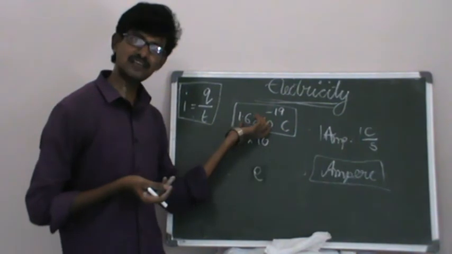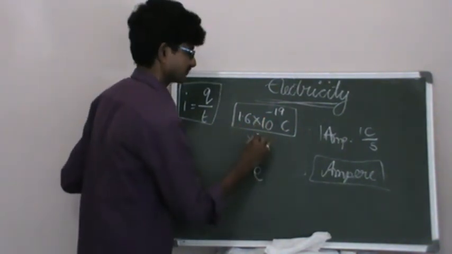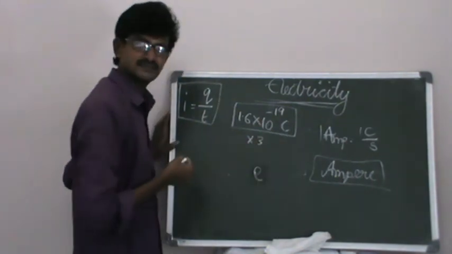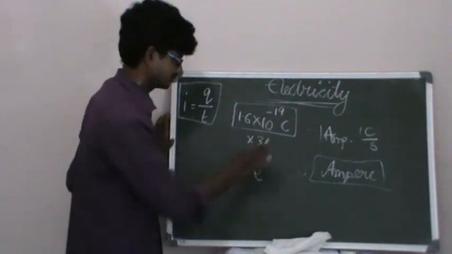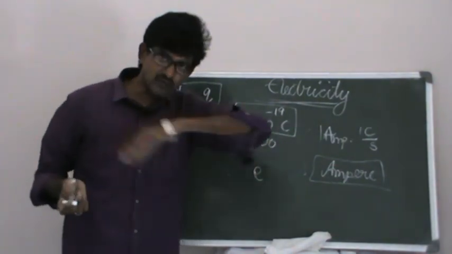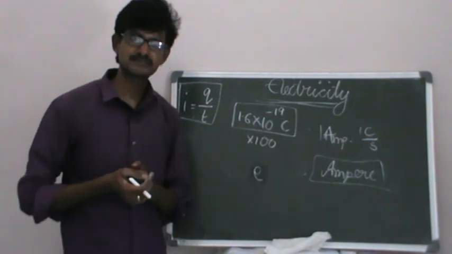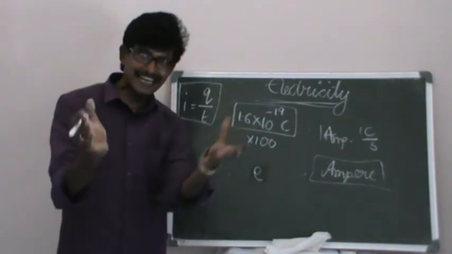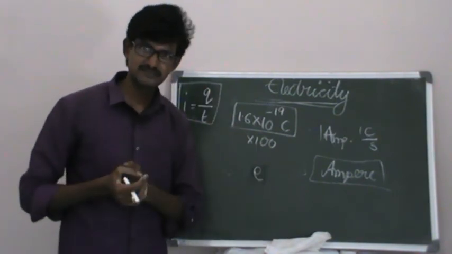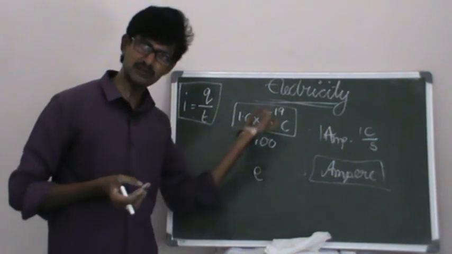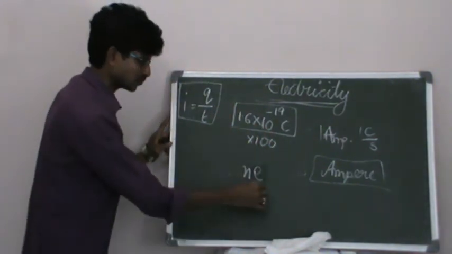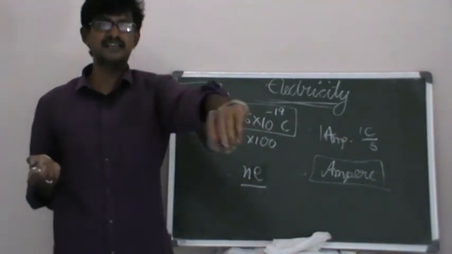If 2 electrons are flowing, into 2. If 3 electrons are flowing, into 3. If 100 electrons are flowing, into 100. 1 lakh electrons are flowing, into 1 lakh. A electrons are flowing, into A. N number of electrons are flowing, into N. So, N into E is the total charge flowing through the conductor, right?